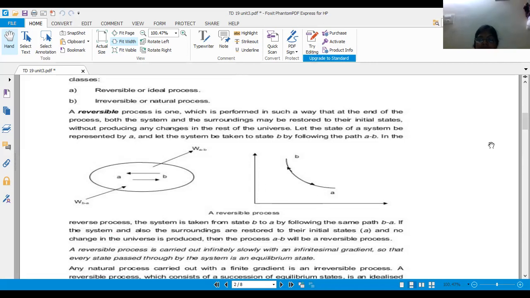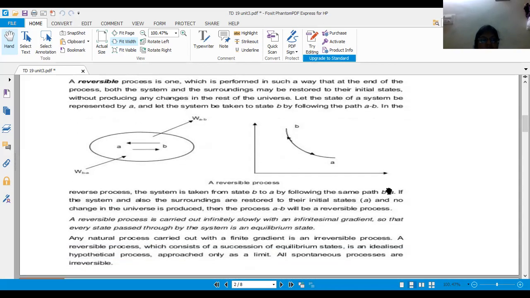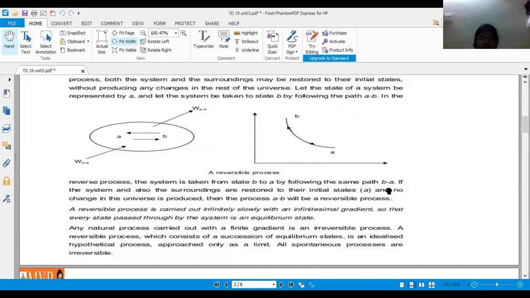Next, in the reverse process, the system is taken from state B to state A, following the same path.